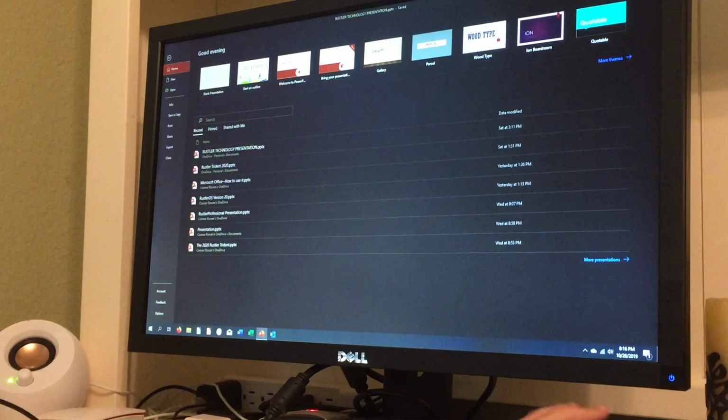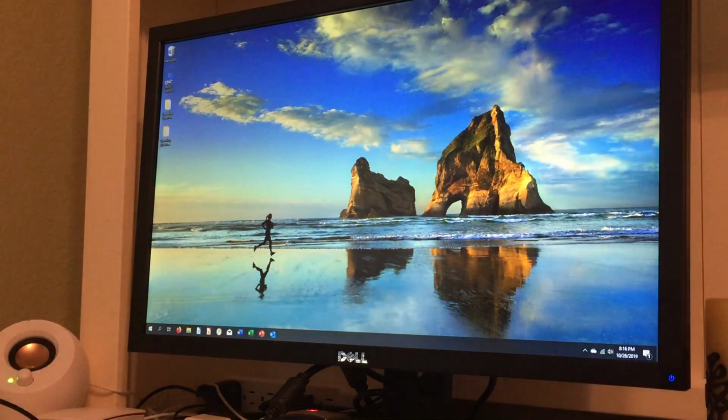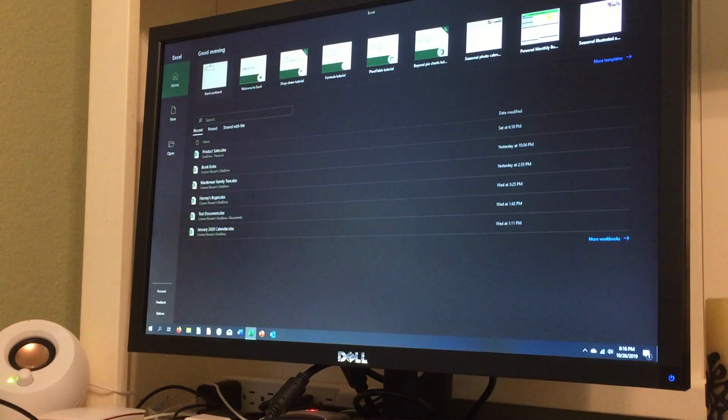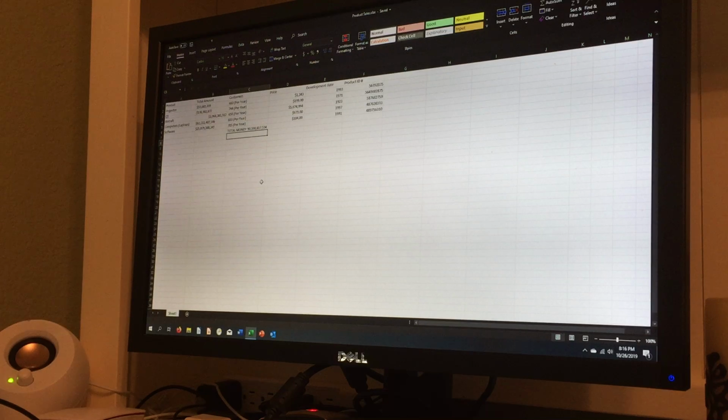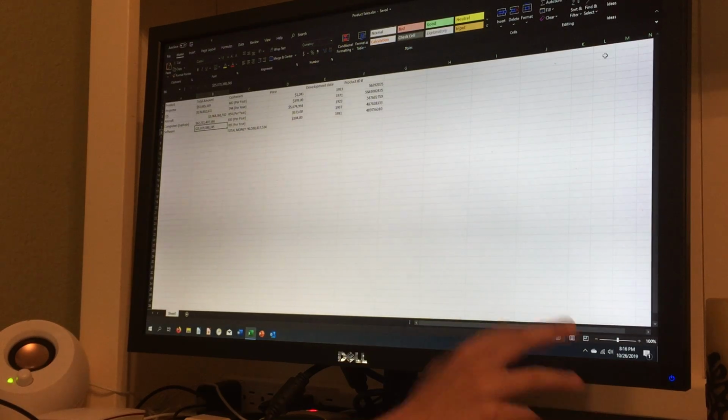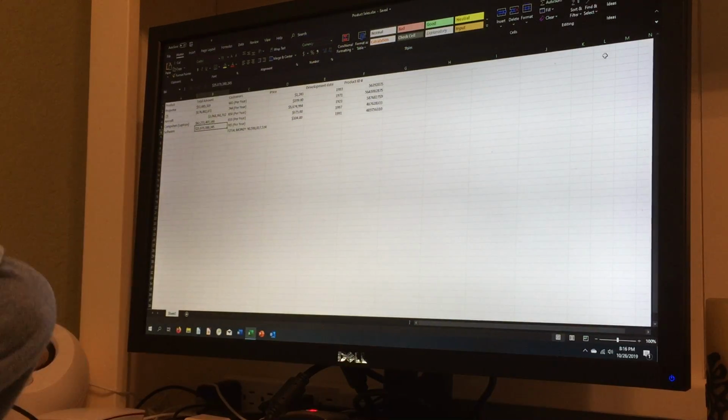So we only have one more application to show you. It's Excel. And Excel is really complicated, so I'll just tell you the basics because I don't know all of it. So, just do product sales. And this is the Rustler product sales page that I did. It's not very big. I just needed to do a little bit of paging here with Excel. And you have your cells here, A, B, C, D, E, F, G. There's billions and billions of cells that Excel creates for you when you create a blank workbook.